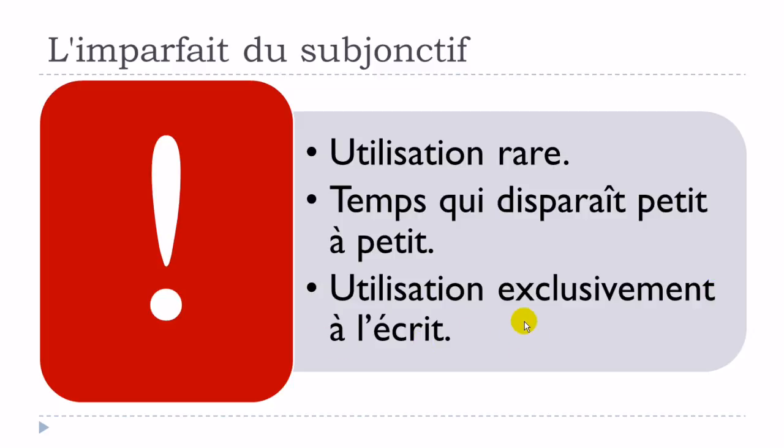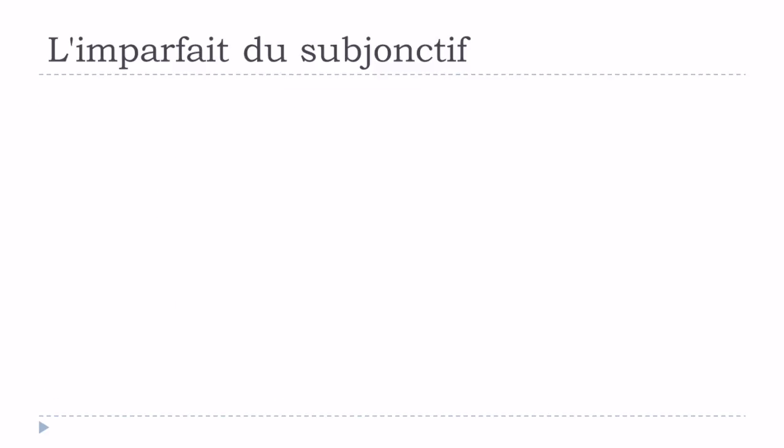Of course, it is quite tricky to say always, but in most of the cases, you will see this imparfait du subjonctif written. Quite few persons are using it orally, okay? But well, it's possible, everything is possible, but in most of the cases, it will be written. So it is rare, it tends to disappear, and it's mostly written, okay?